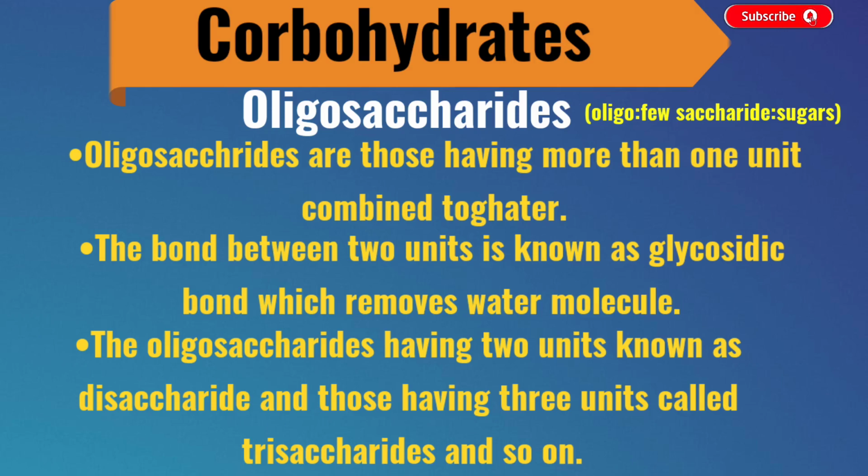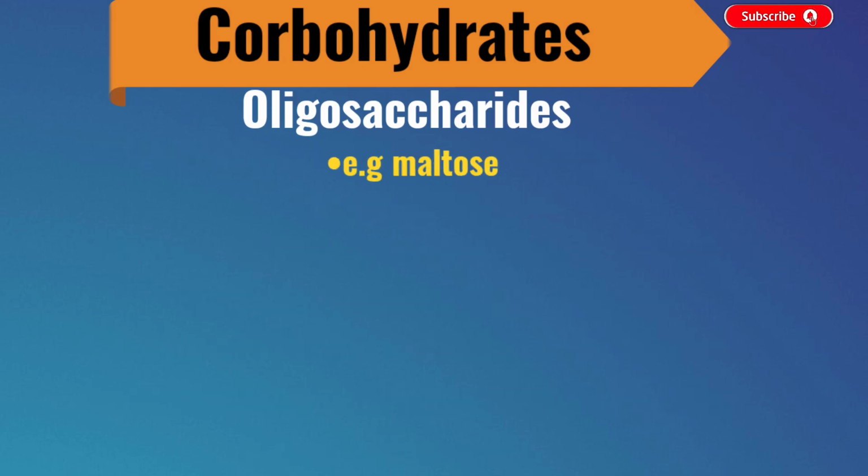The oligosaccharides which have two units are called disaccharides and those having three units are called trisaccharides and so on. Examples of these molecules are maltose and lactose. Maltose is a combination of glucose and glucose.